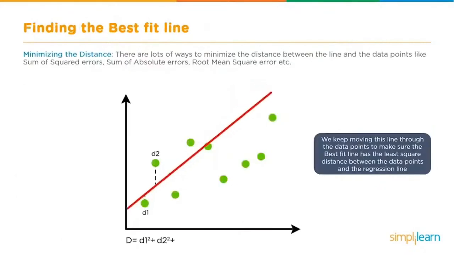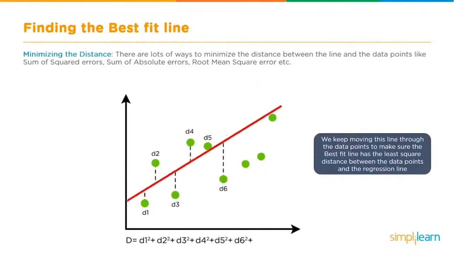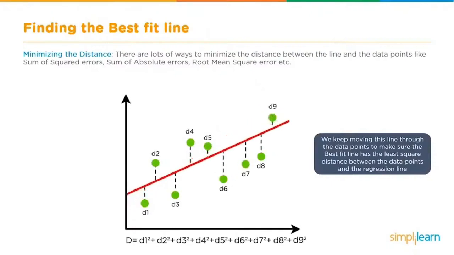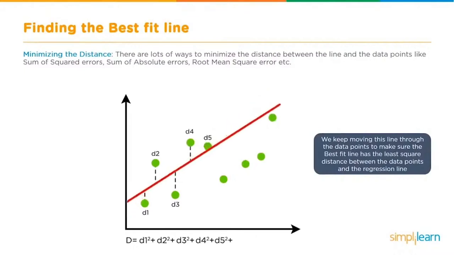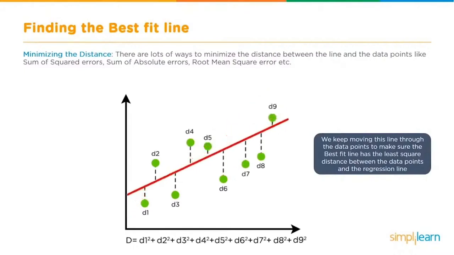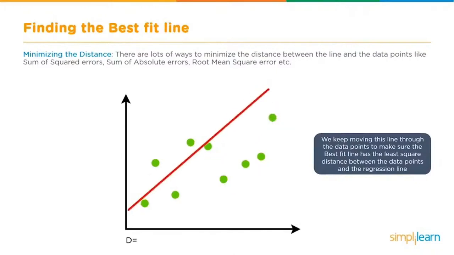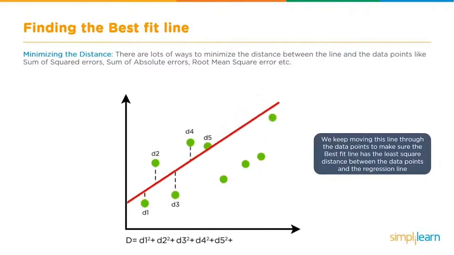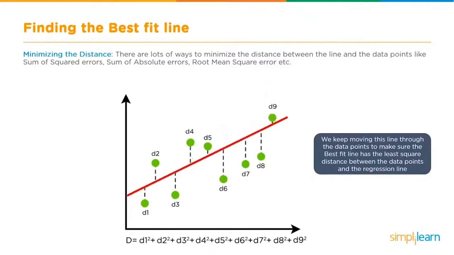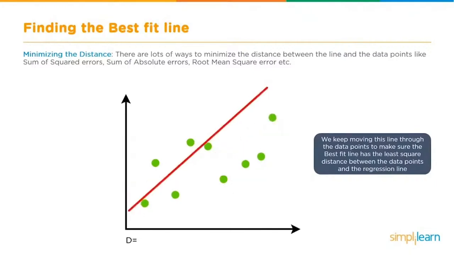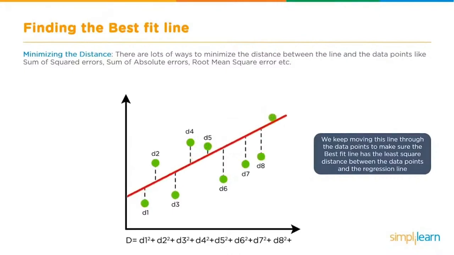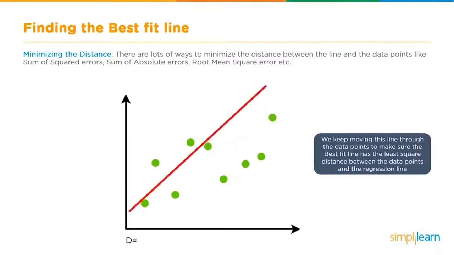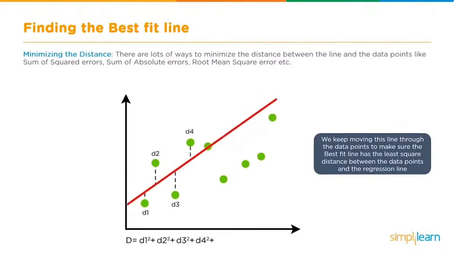In a nice graphical representation, we can see here where we keep moving this line through the data points to make sure the best fit line has the least square distance between the data points and the regression line. Now, we only looked at the most commonly used formula for minimizing the distance. There are lots of ways to minimize the distance between the line and the data points, like sum of squared errors, sum of absolute errors, root mean square error, etc.